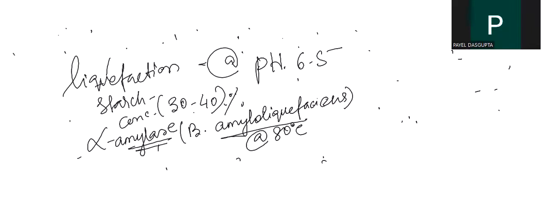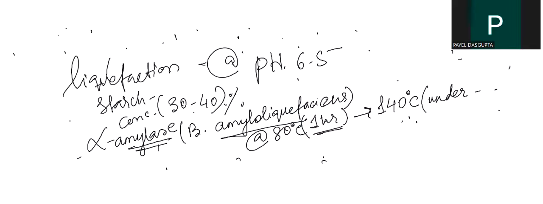At the beginning, during gelatinization, we need to add it, and we need to keep it for around 1 hour to 1 hour 15 minutes or so. Then we have to raise the temperature to 140 degrees Celsius under pressure, and then we are cooling it to 85.